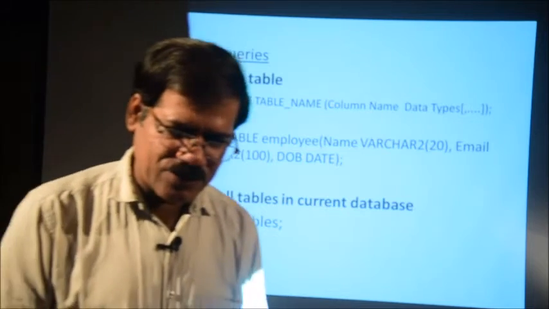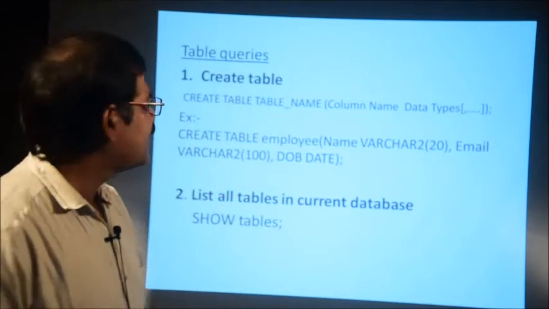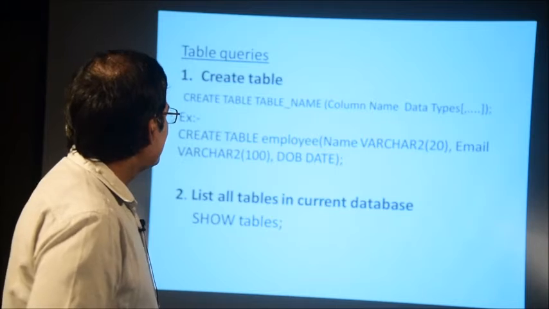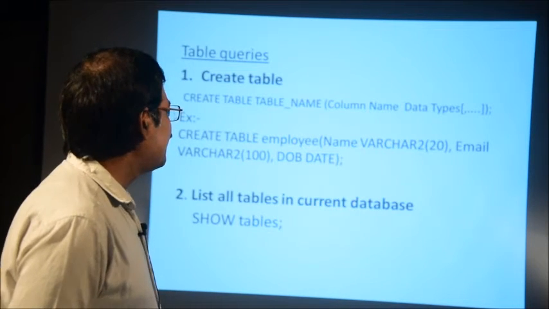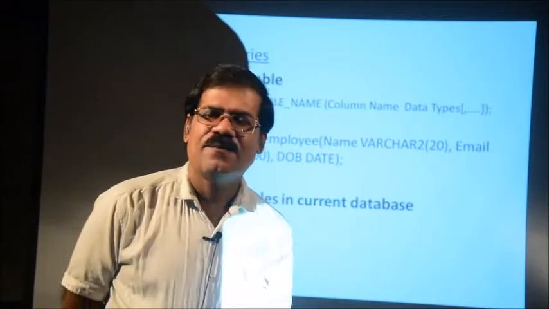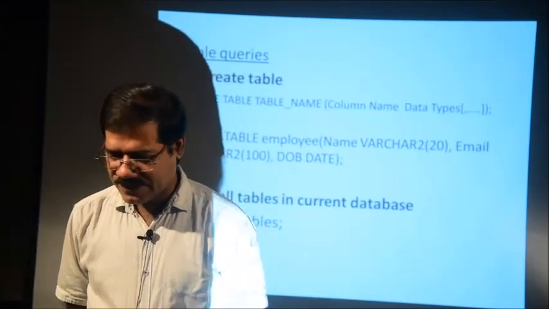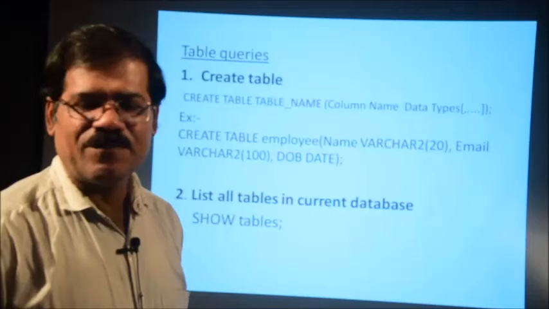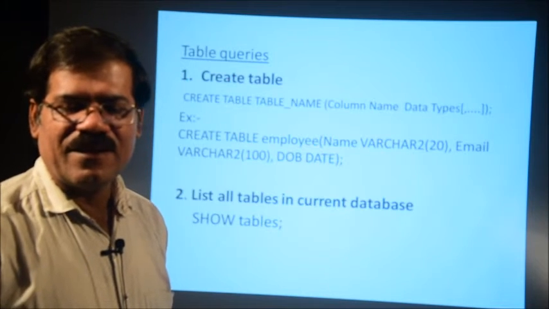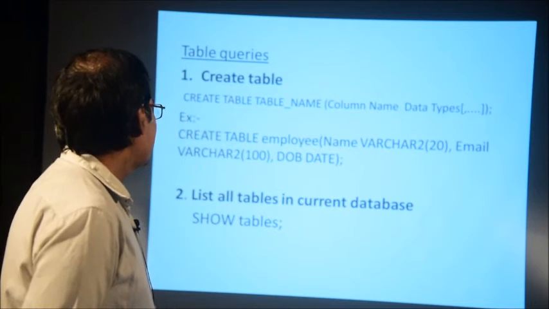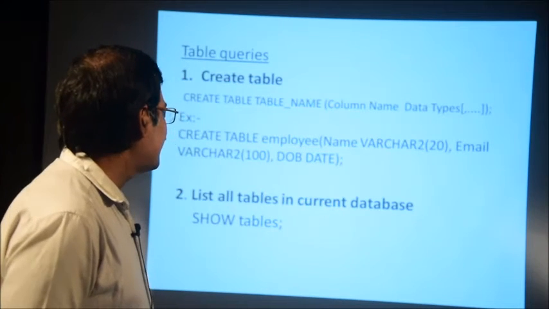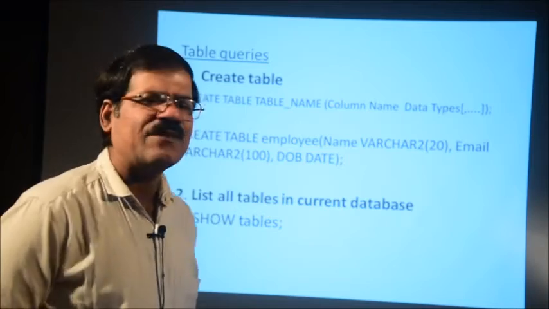Employee is a table I want to create, and employee has a name. Name is one attribute or one column name. Name is of which type? It is varchar 20. Varchar 20 means variable character, and the size is a maximum of 20. The size of the name is maximum 20. Email is a varchar type, of size 100 or it may be 20, whatever size you give.